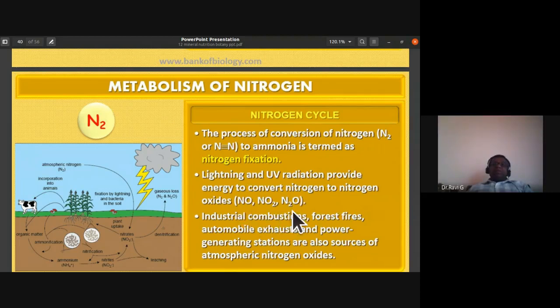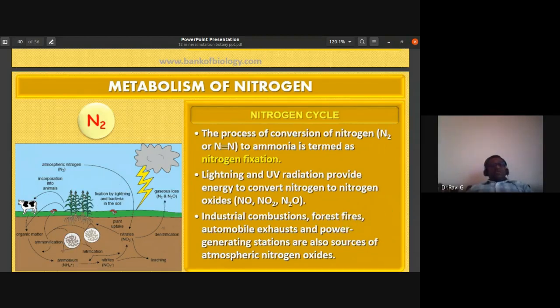So these are all formed by absorbing energy from lightning and UV radiation.